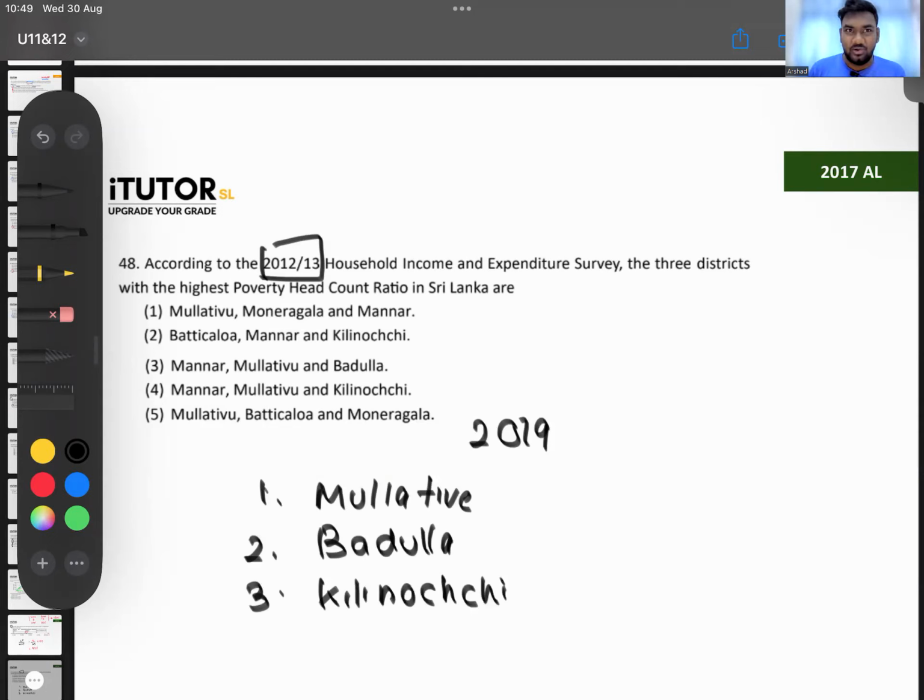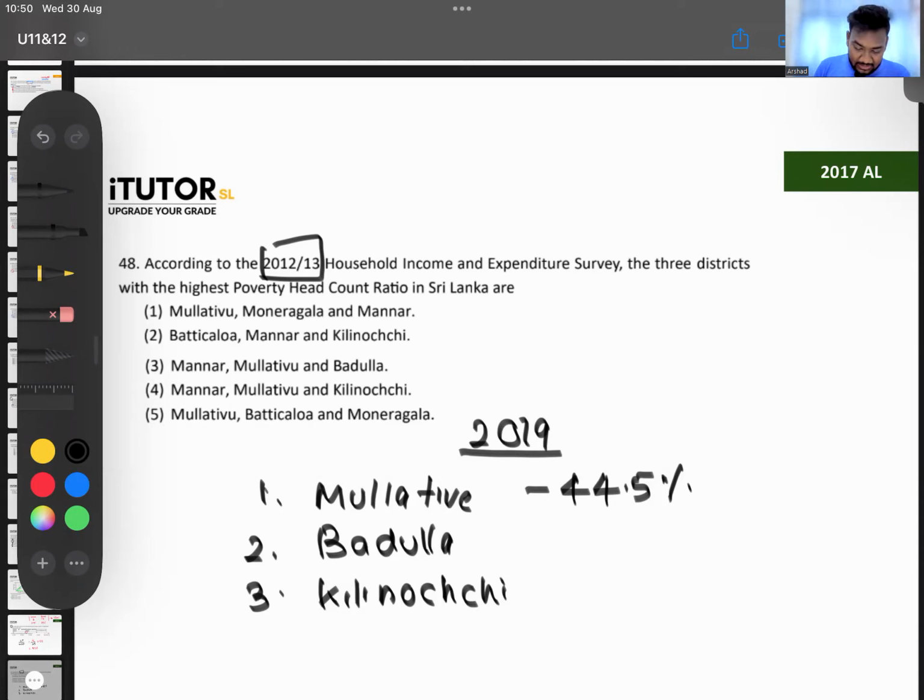I don't know the answer for 2012-13, that is outdated. For us, we have to learn 2019, maybe 2 years later. Headcount means, guys, how many people. Head means people, number of heads. So out of the total population, how many people are in poverty? In Mullaitivu it is 44.5%. What does that mean? From Mullaitivu's population, 44.5% are in poverty. That is the poverty headcount ratio, or the poverty headcount percentage.